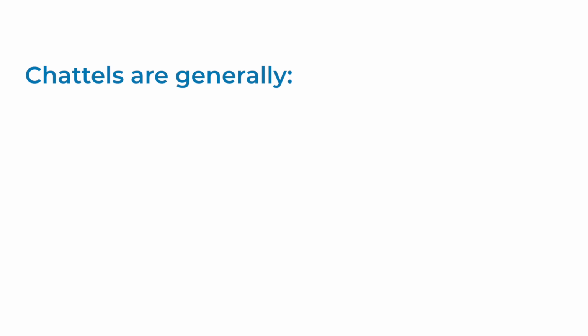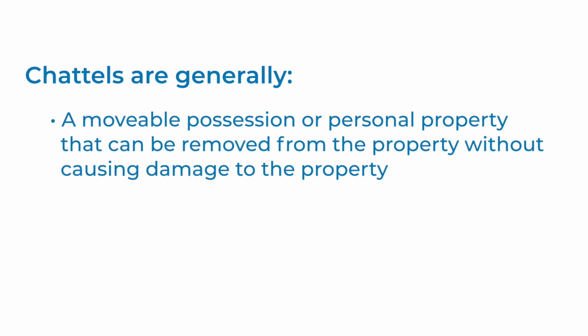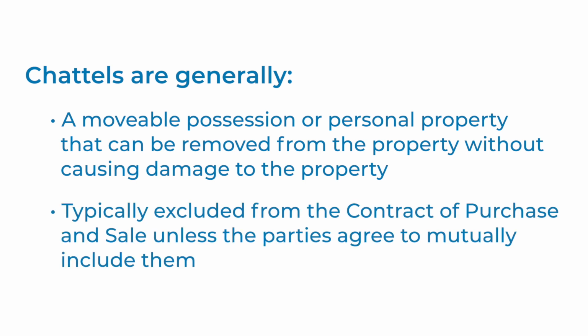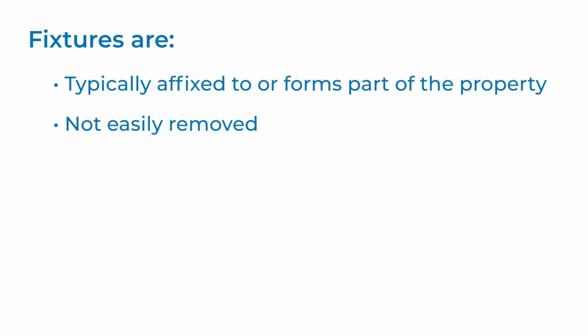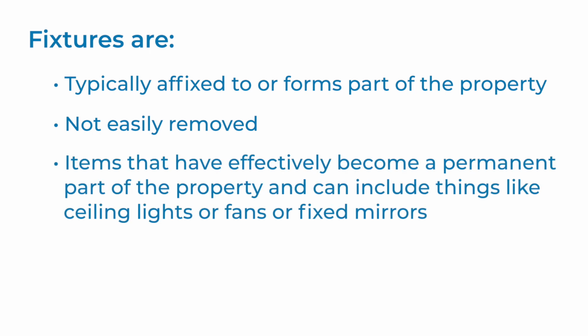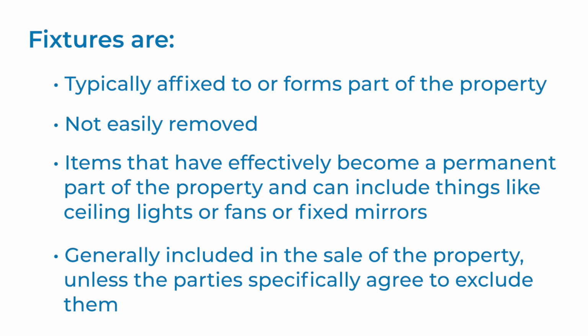A chattel is generally a movable possession or personal property that can be removed from the property without causing damage to the property. Chattels are typically excluded from the contract of purchase and sale unless the parties specifically agree to mutually include them. A fixture, on the other hand, is typically affixed to or forms part of the property and cannot be easily removed. For example, fixtures are items that have effectively become a permanent part of the property and can include things like ceiling lights or fans or fixed mirrors. Fixtures are generally included in the sale of the property unless the parties specifically agree to exclude them.